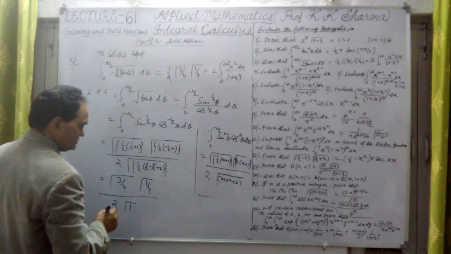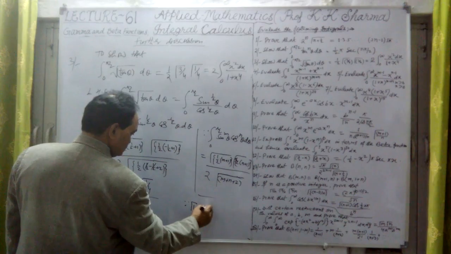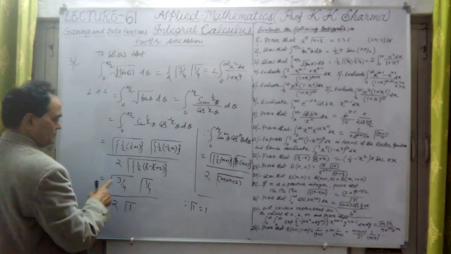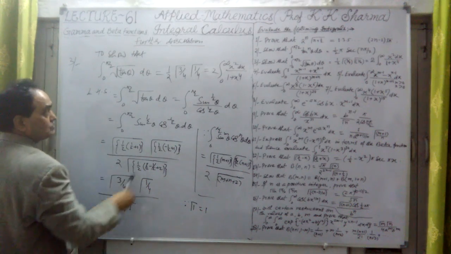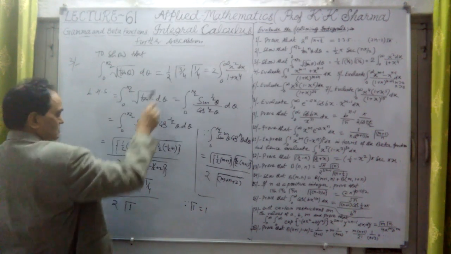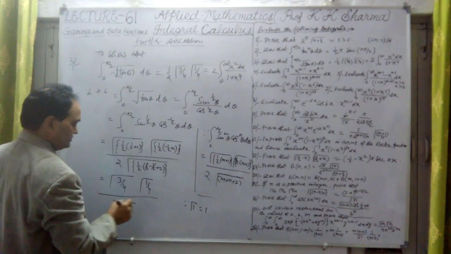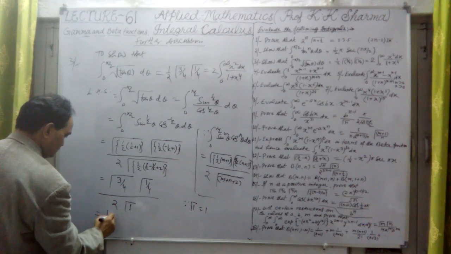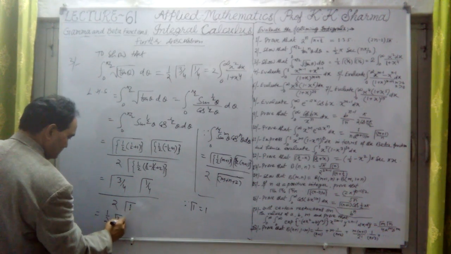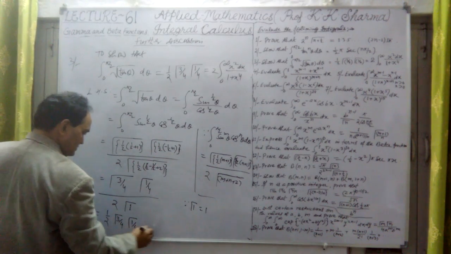And we know that gamma 1 is 1. So we get half gamma 3 by 4 gamma 1 by 4. This is the first part which we have obtained.